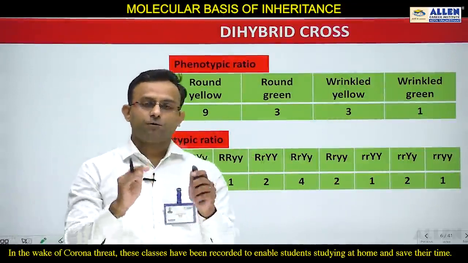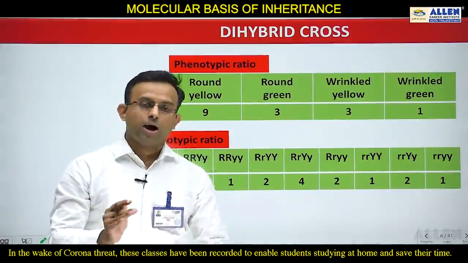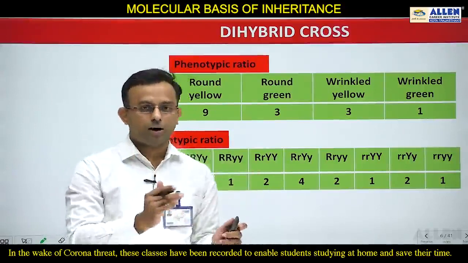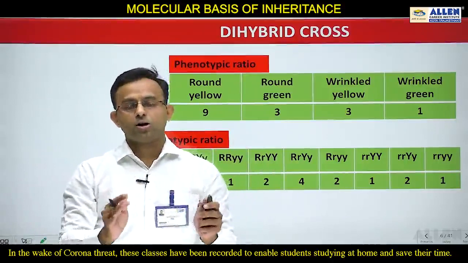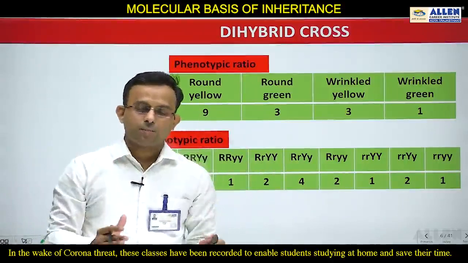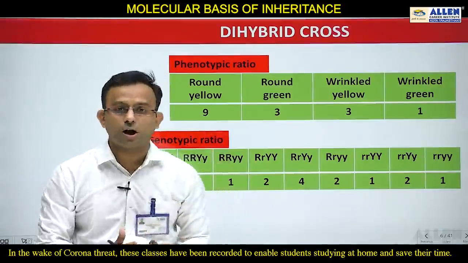So the phenotypic ratio will be 9, 3, 3, 1, and the genotypic ratio will be 1, 2, 1, 2, 4, 2, 1, 2, 1. You can see that 9 types of genotypes are formed in the F2 generation of a dihybrid cross. So students, this is about the dihybrid cross. In the dihybrid cross, you have learned about the phenotypic ratio, and you have also seen the genotypic ratio.